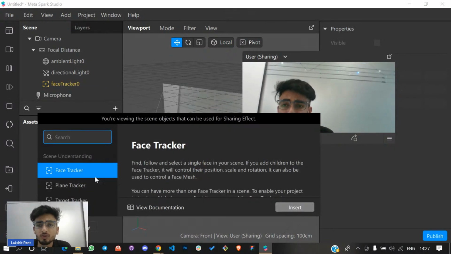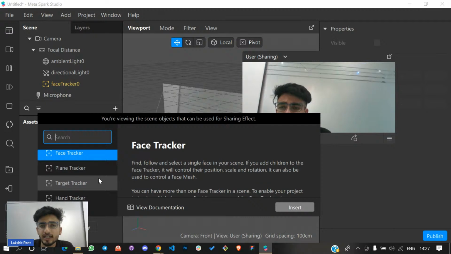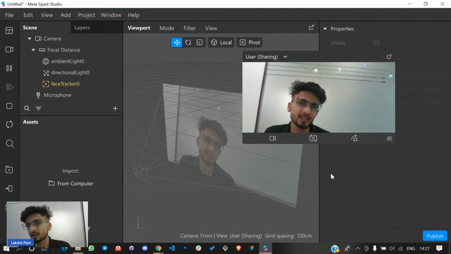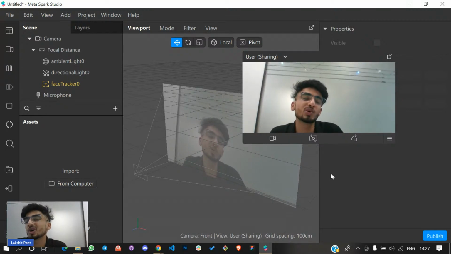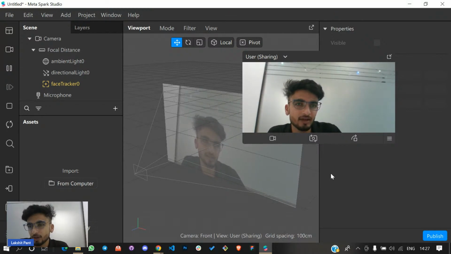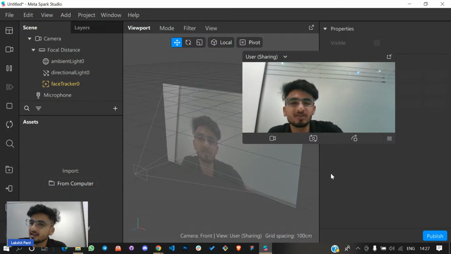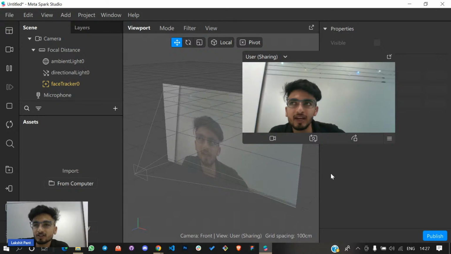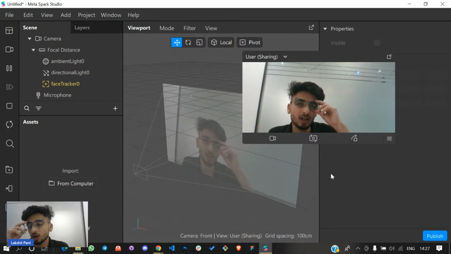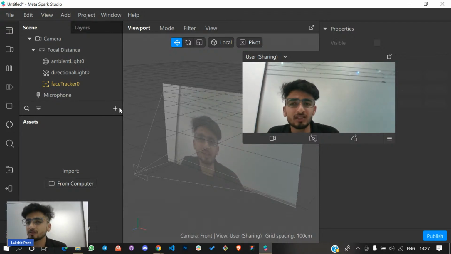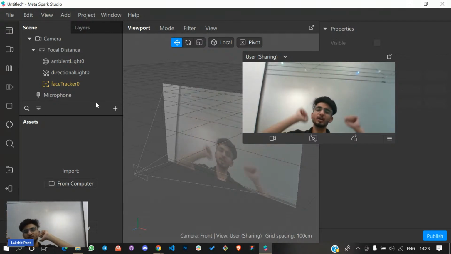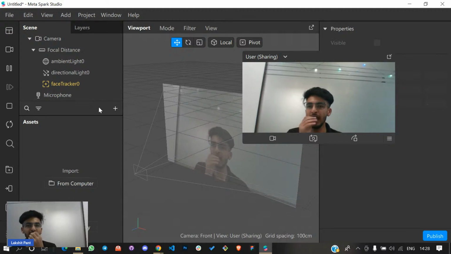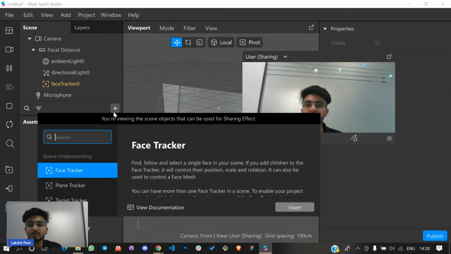And there are a couple more things like plane tracker, target tracker, and hand tracker. These are the scene understandings basically. Target tracker is where you scan some QR code or some fixed target, and some AR effect pops out. This is what target tracking looks like. If you want to make that Nike kind of filter where you place some shoes on a plane, then you have to use plane tracker. And the last one, if you want to make a Doctor Strange effect, then you need to use hand tracking capabilities. So these are the four things.